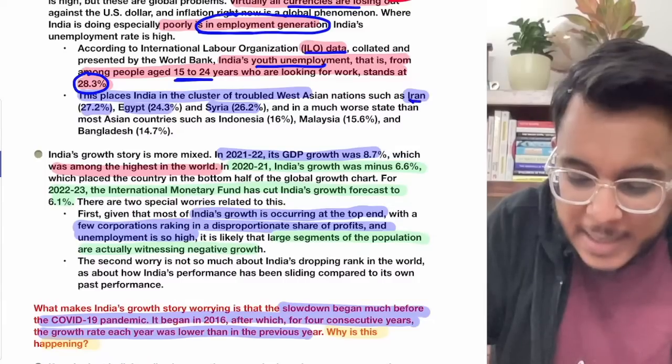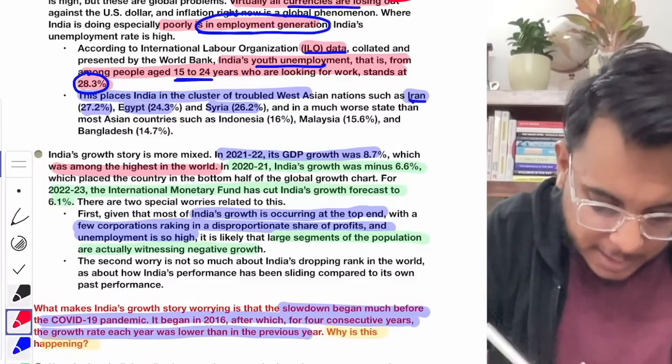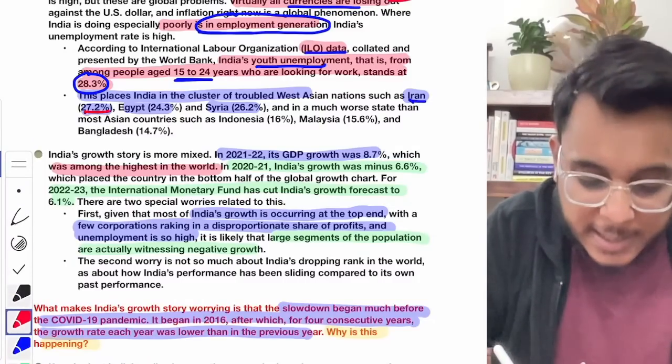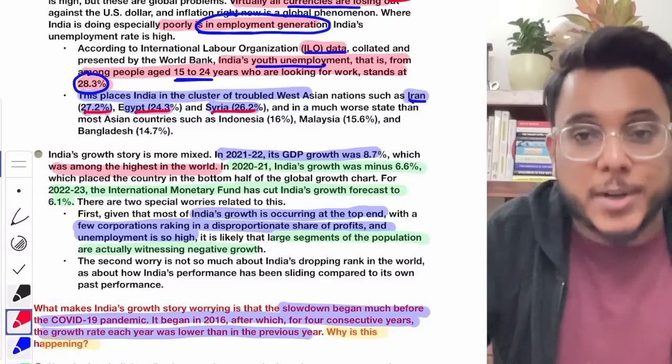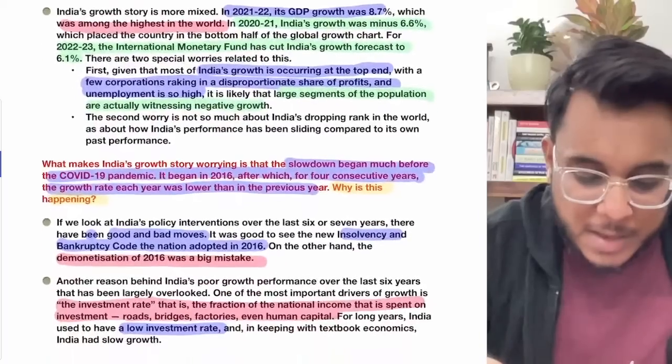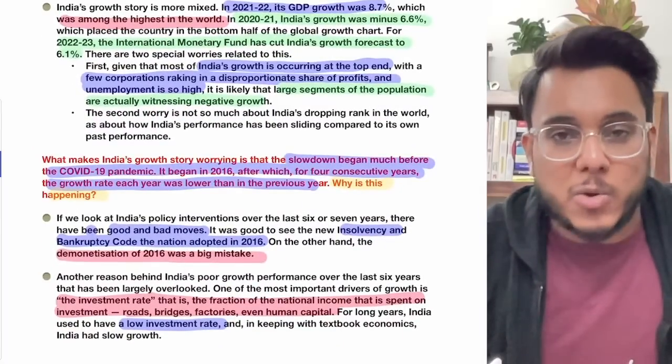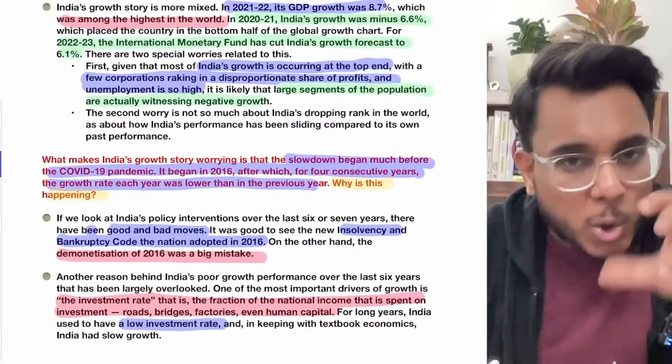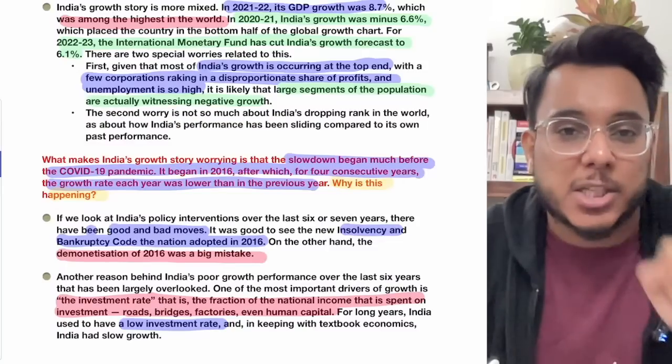So for example, in Iran, the youth unemployment stands around 27.2%, Egypt 24%, Syria 26.2%. In this category, actually India is coming. Now the article provides this particular thing, that when we talk about India's growth in the past, it has been a mixed kind of growth.